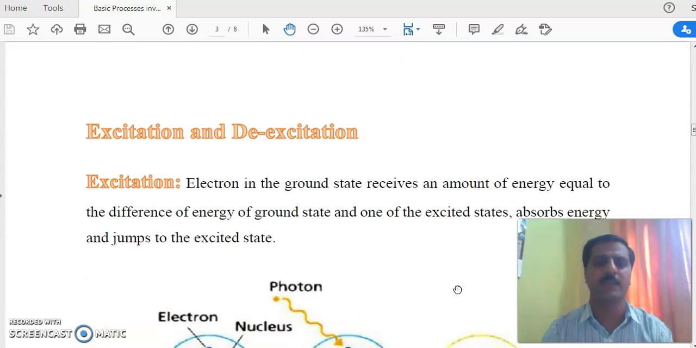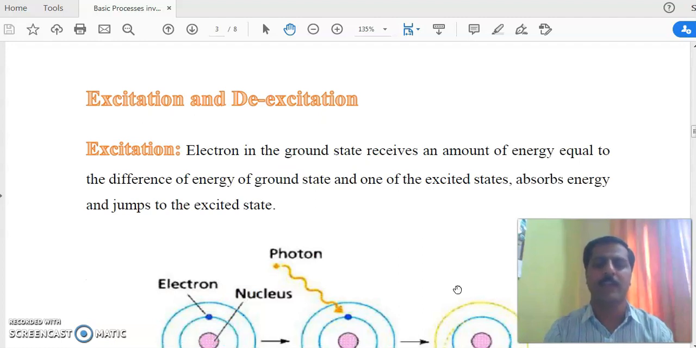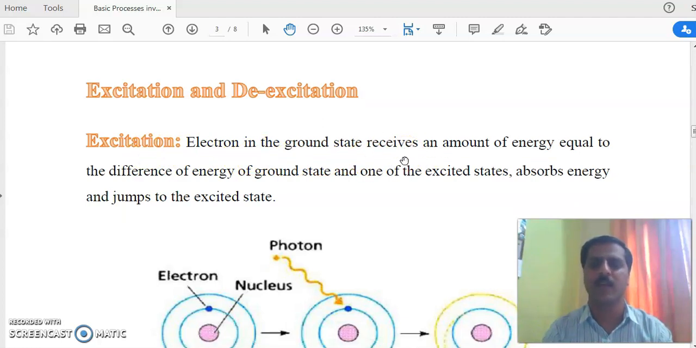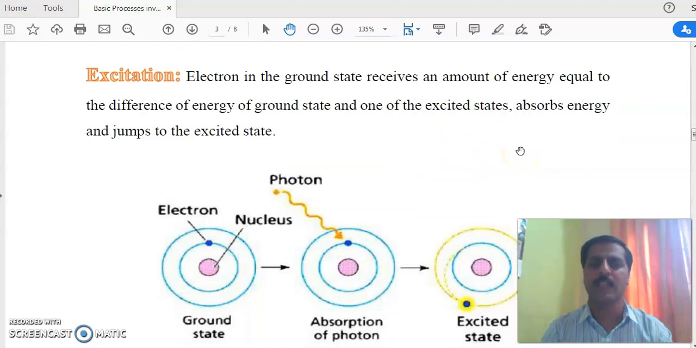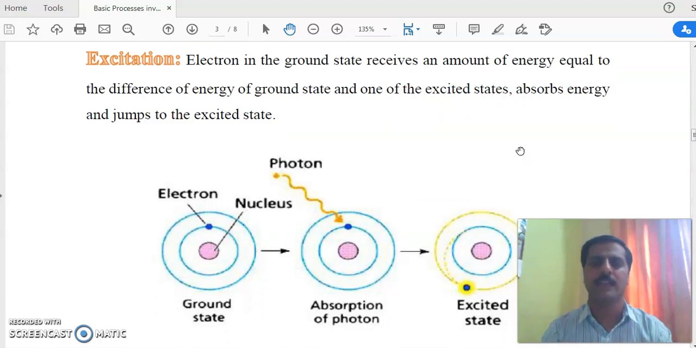Now we start with what happens when energy is provided to the electrons present in the orbit. The first process is excitation. In the ground state, the electron receives an amount of energy equal to the difference of the energy of ground state and one of the excited states, absorbs that energy and jumps to the excited state.